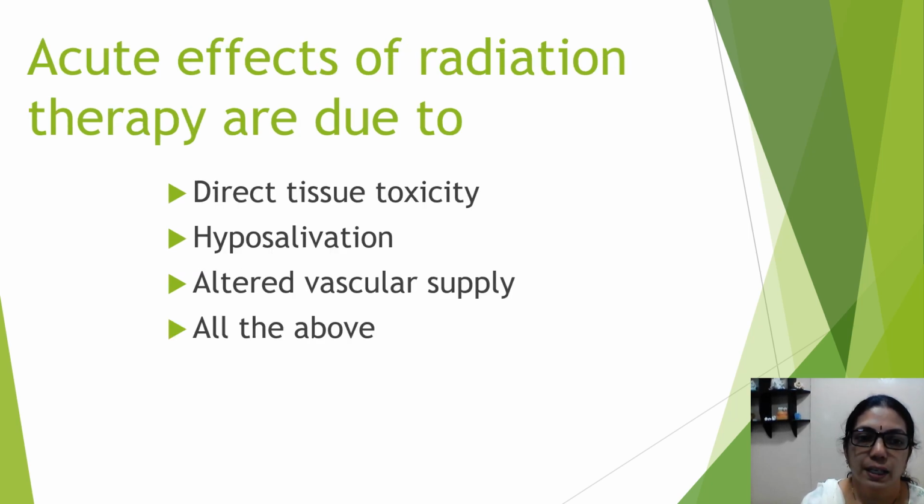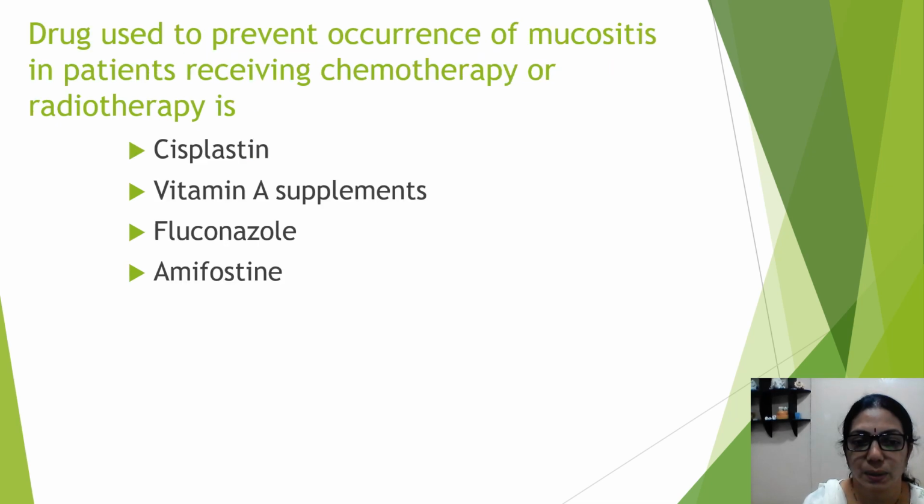Next question is, acute effects of radiation therapy are due to what? So we discussed mucositis is an acute effect of radiation, and mucositis also occurs as a chronic effect. So what are the reasons for the acute effects of radiation therapy? Is it due to direct tissue toxicity, or hyposalivation, or altered vascular supply to the tissues, or all of these? The main reason for the acute effect is direct tissue toxicity. All the other reasons will cause chronic effects, but direct toxicity to the tissues is the reason for the acute effects of radiation therapy.